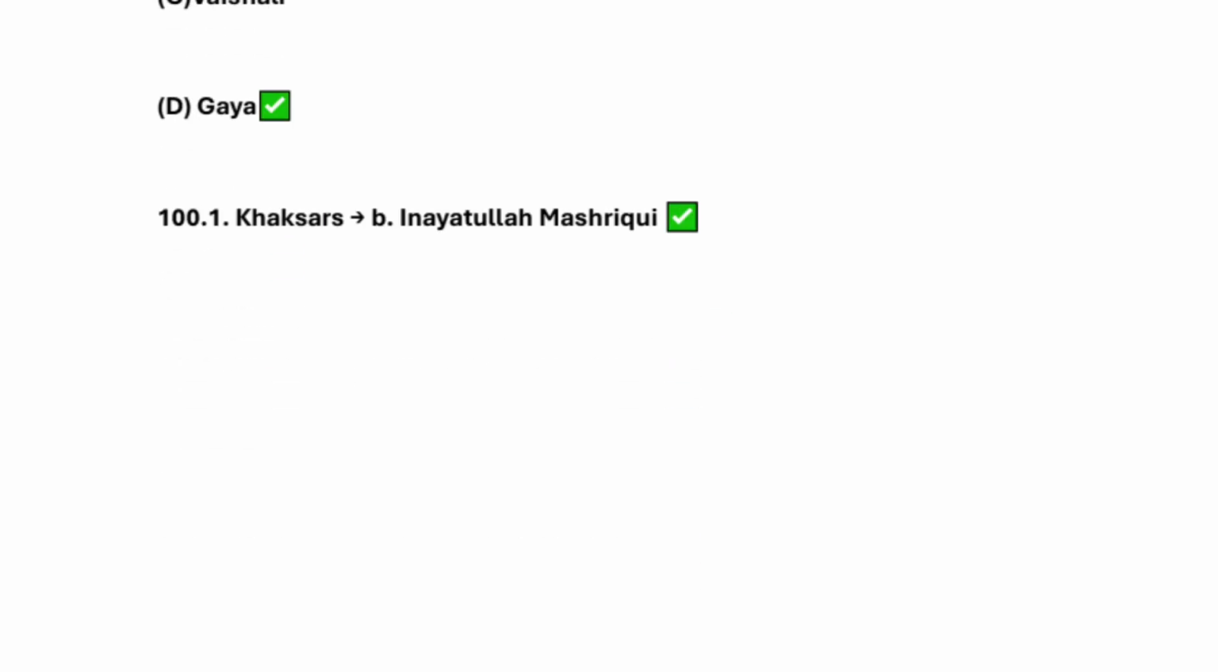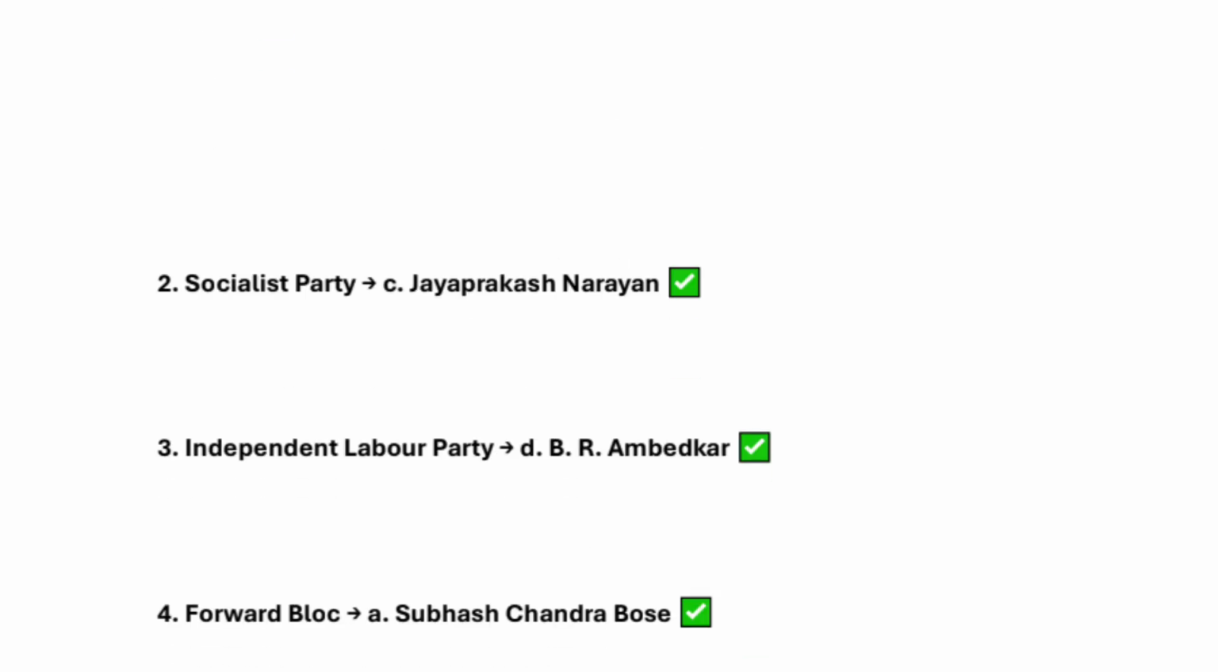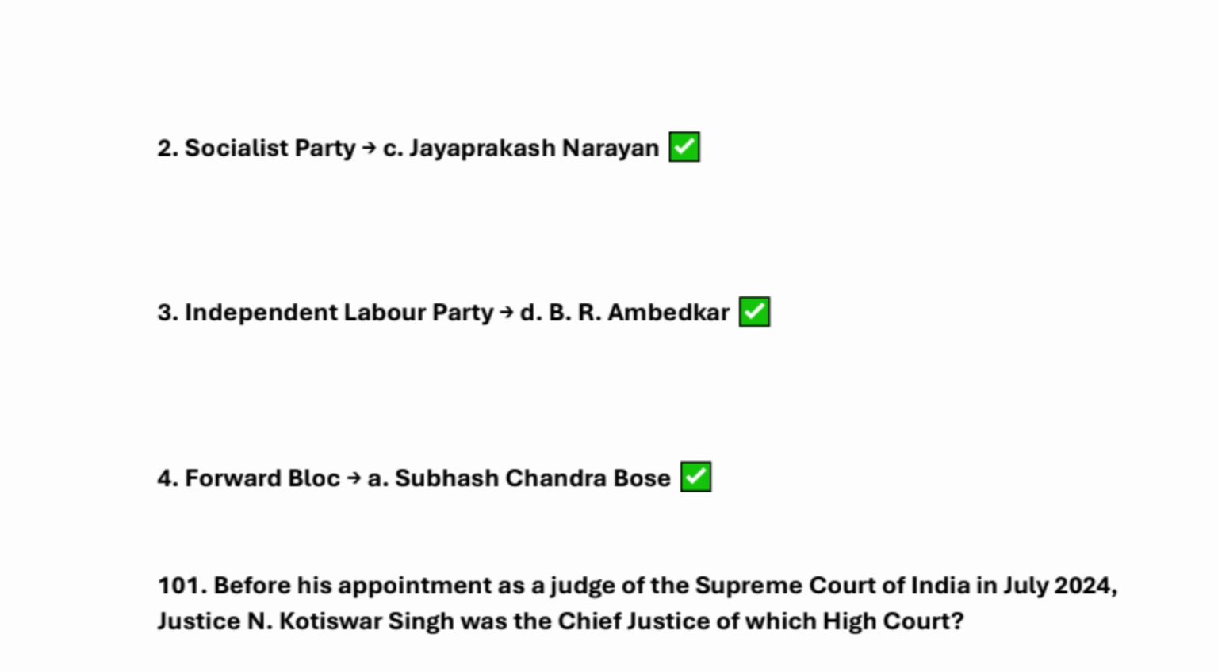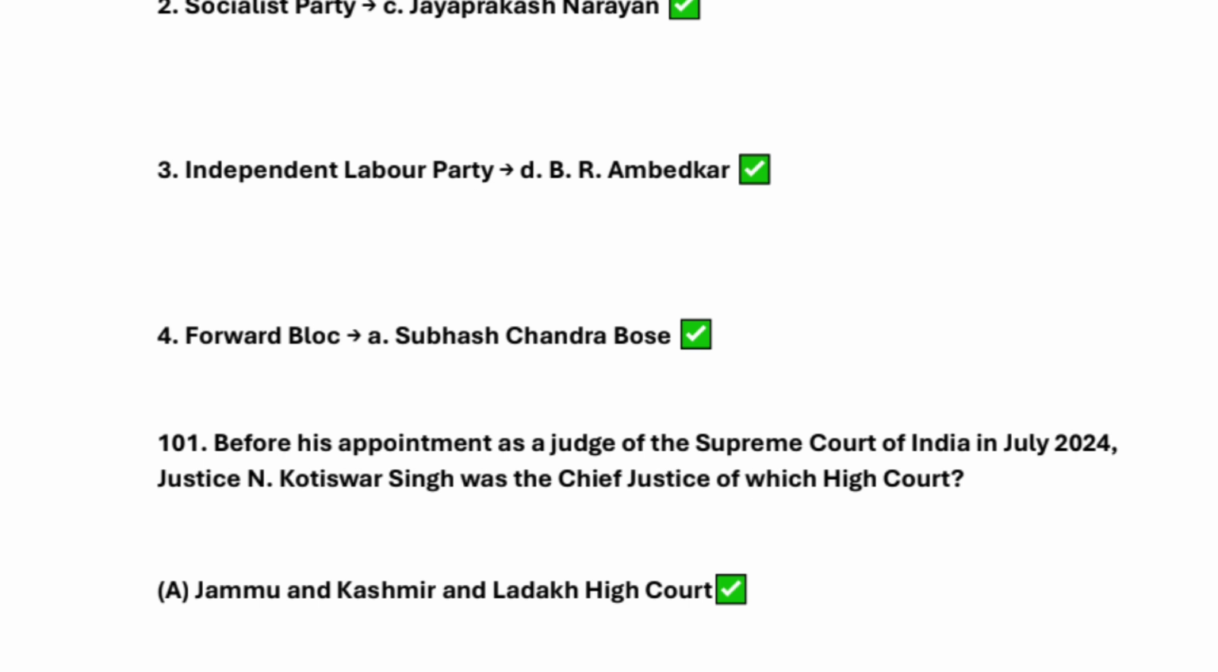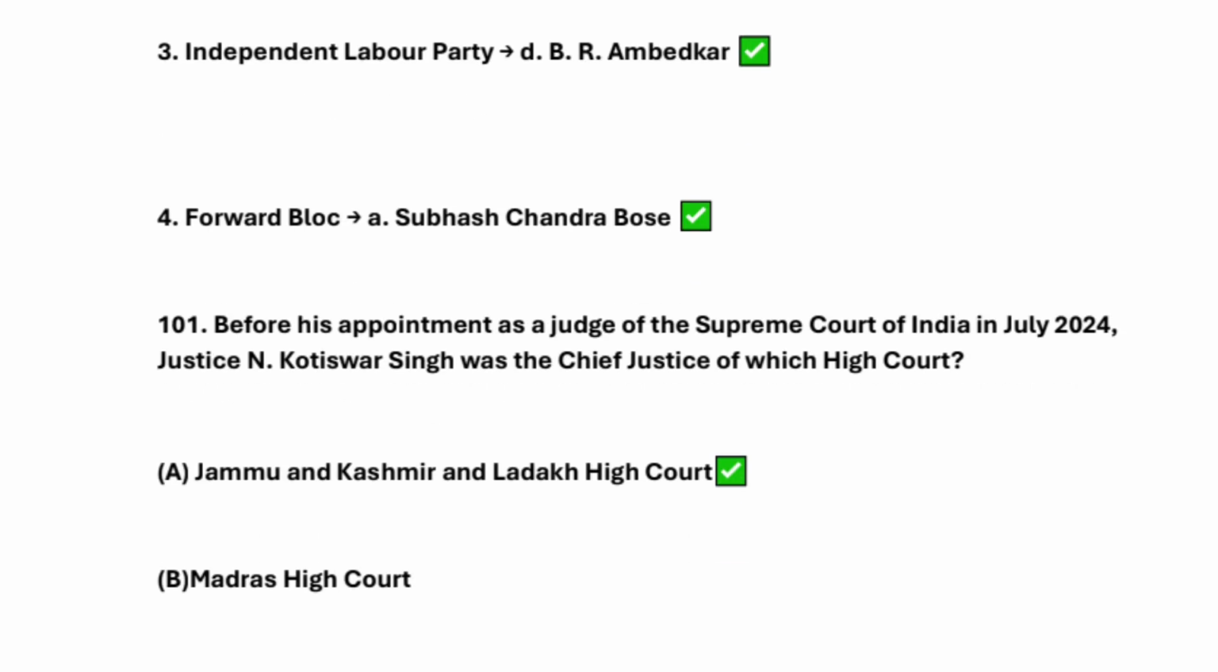So is Gaya, right? So 100 question is what, Khaksar Inayatullah Masriki. Next is Socialist Party, Jayaprakash Narayan. Independent Labour Party, Dr. B.R. Ambedkar. Forward Bloc, Subhash Chandra Bose, right?